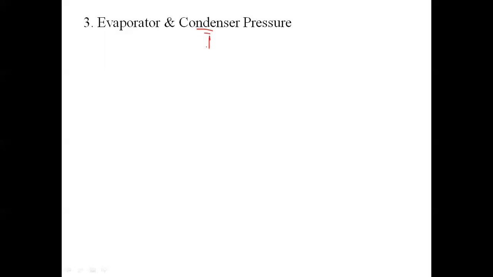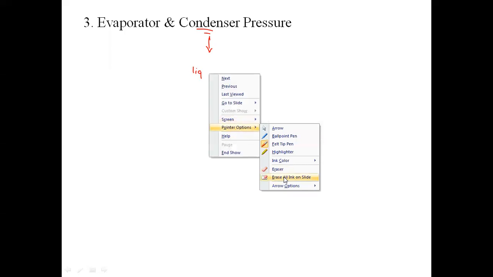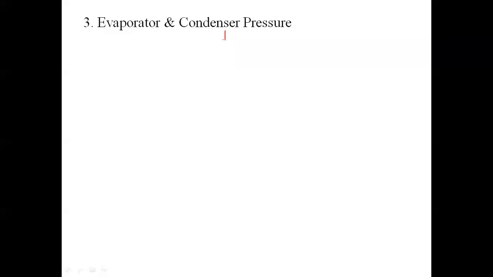Why are we maintaining lower pressure in the evaporator side and higher pressure in the condenser side? Because our main objective in the condenser is to convert the vapor into liquid. So if I want to convert vapor into liquid, the temperature which is crucial is the boiling point temperature. For easy conversion of vapor into liquid, the boiling point temperature